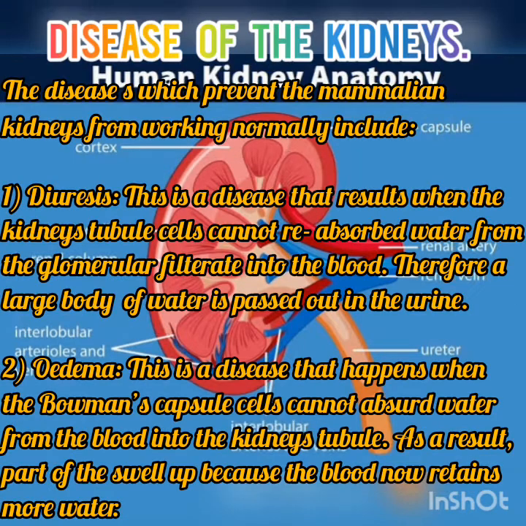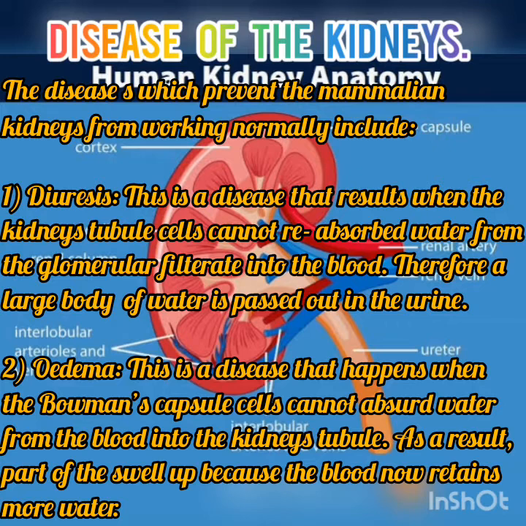However, in some cases, the mammalian kidney doesn't work perfectly, and this is caused by some diseases of the kidney. The diseases which prevent the mammalian kidney from working normally include the following. 1. Diuresis. This is a disease that results when the kidney tubular cells cannot reabsorb water from the glomerular filtrate into the blood. Therefore, a large body of water is passed out in urine.